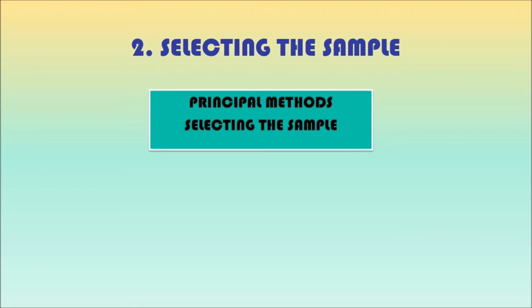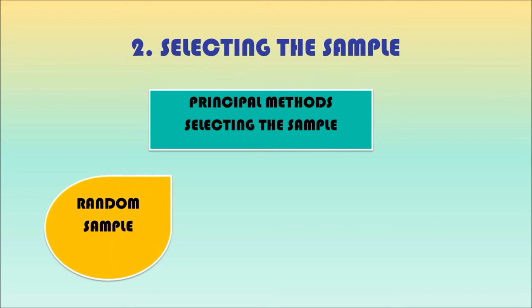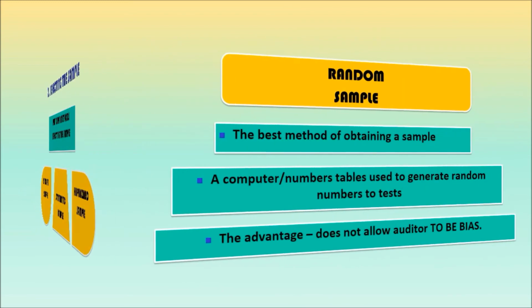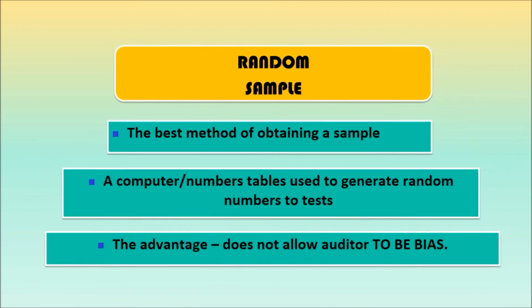Second step, selecting the sample. The sample that needs to be selected is the sample that can be predicted to represent the population. All the items have an equal chance to be selected. There are three methods of selecting the sample: random sample, systematic sample and haphazard sample. Generally, random sample is considered as the best method of obtaining a sample.